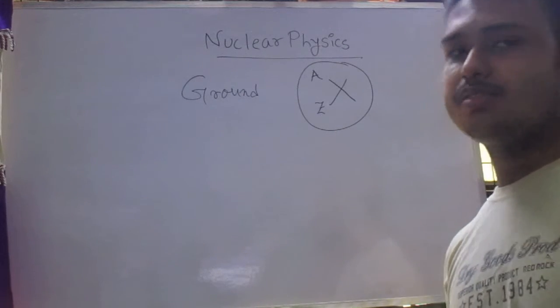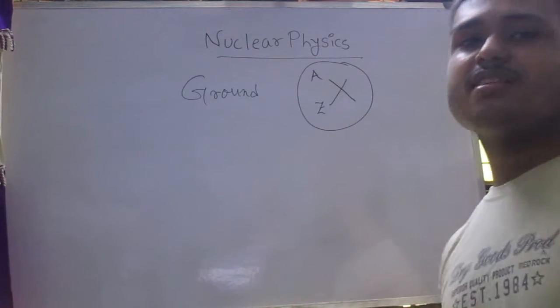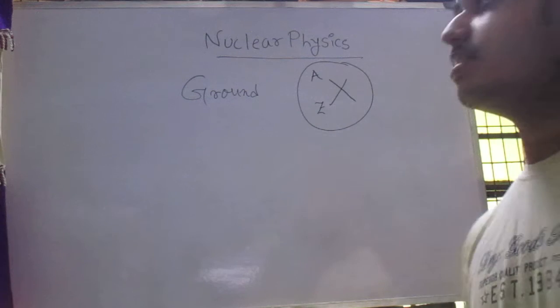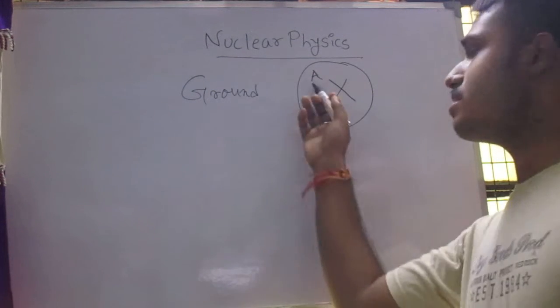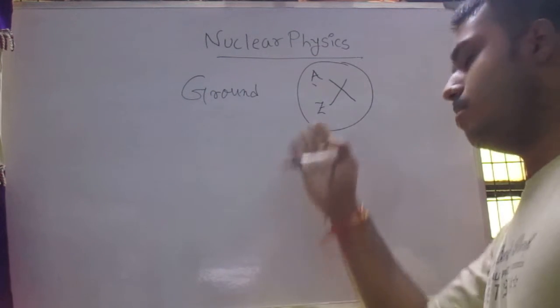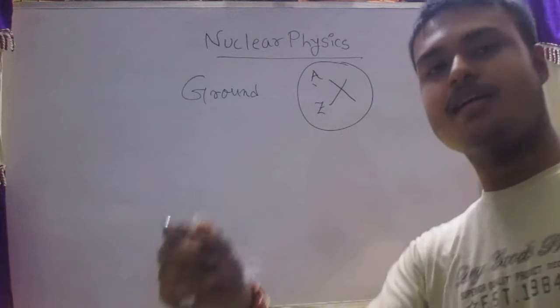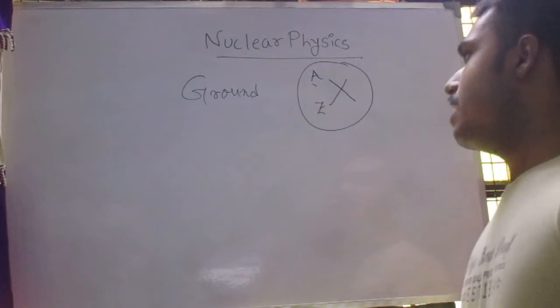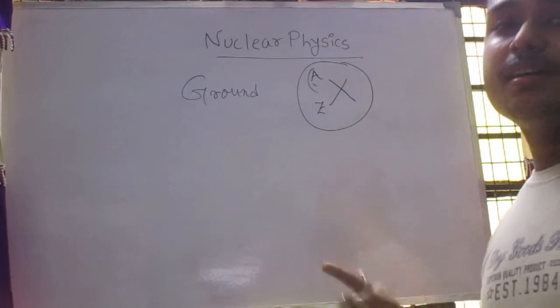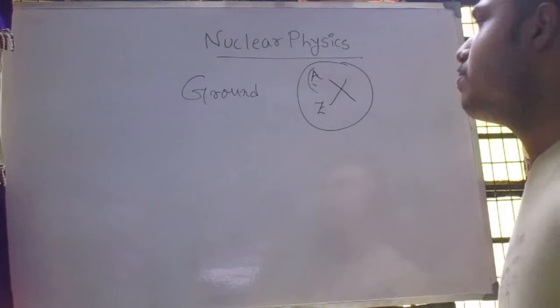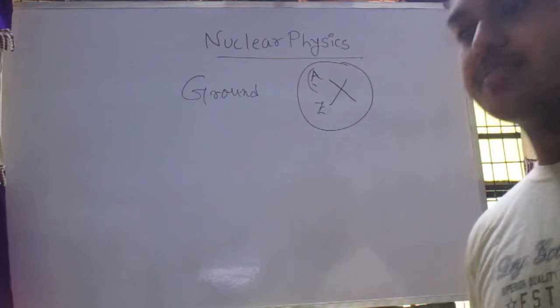You know very well that the atomic number is defined as the number of protons present in the nucleus of an atom. And the mass number is the sum of the number of protons and neutrons present in the nucleus of an atom.